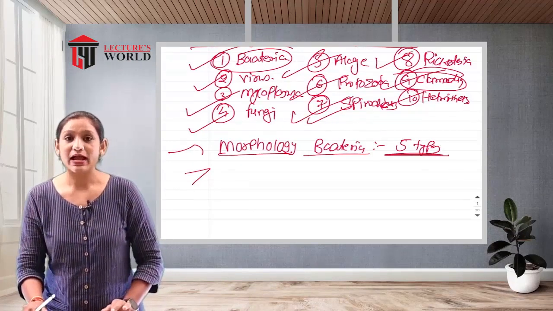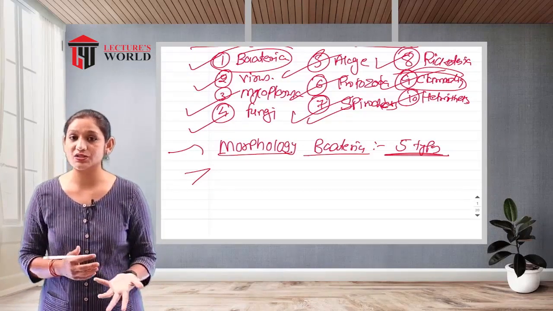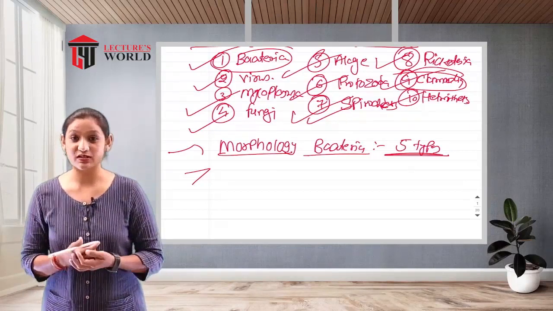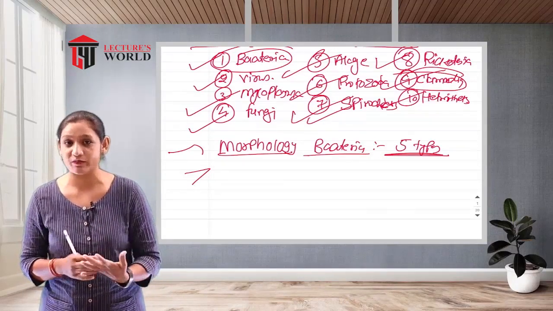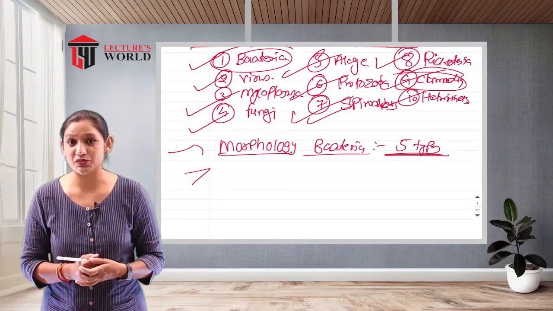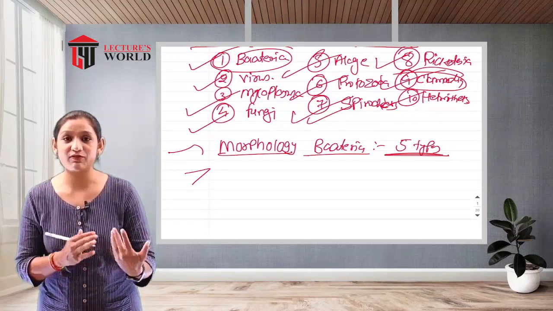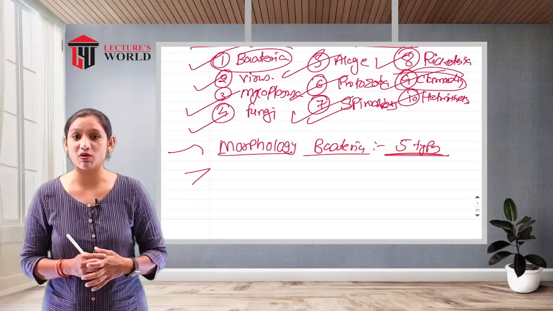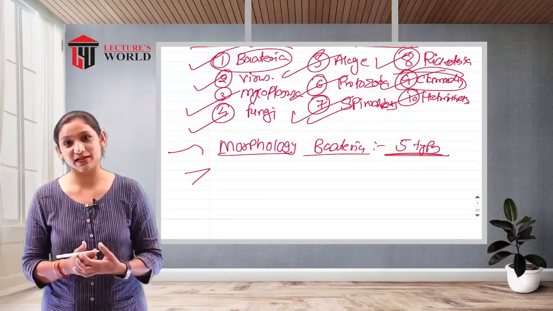Every subject has its own terminology, nomenclature, and medical terminology. In this subject, the microbiological world also has specific medical terminology we have to understand, specifically when talking about bacteria. A bacterium is always named with two parts: the genus name and the species name. Let's see how a bacterium is interpreted by its genus and species.